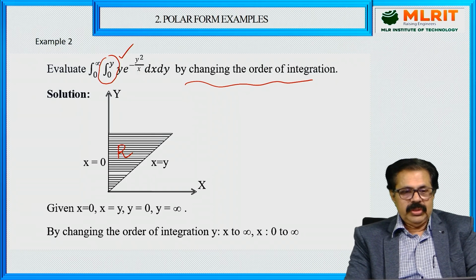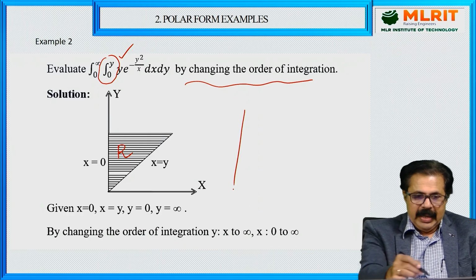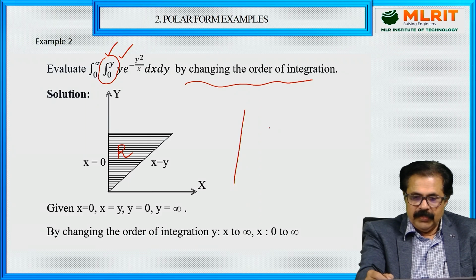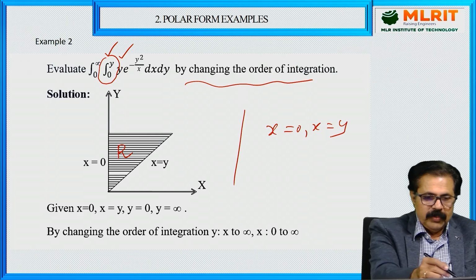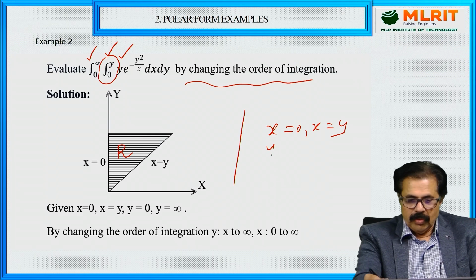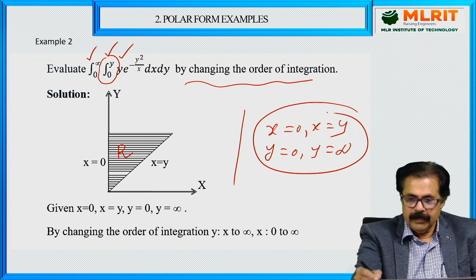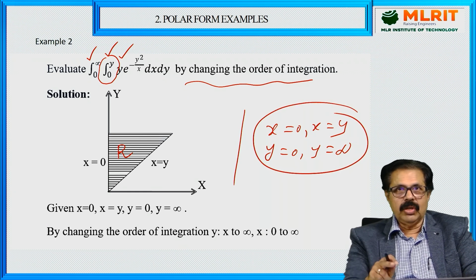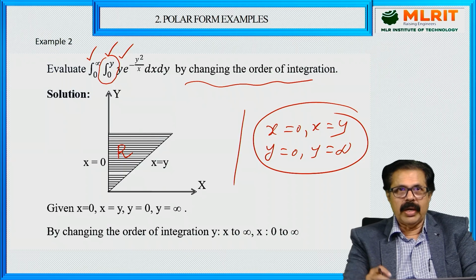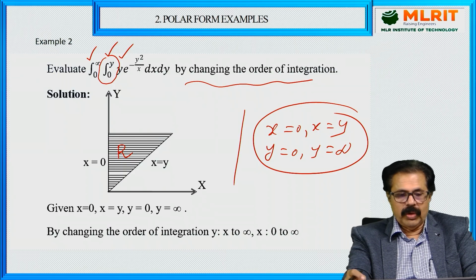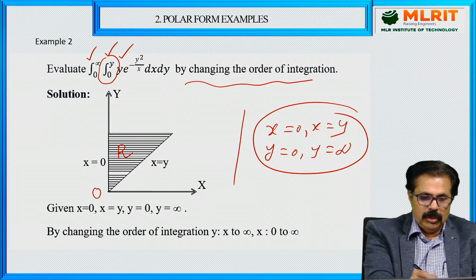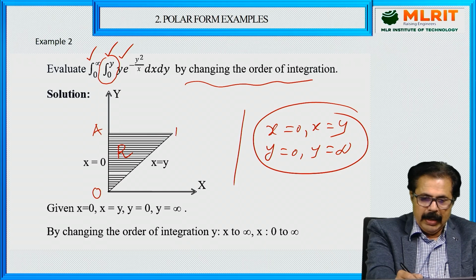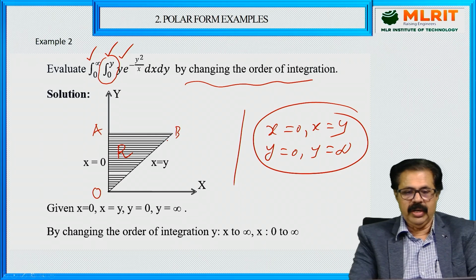So now if you see carefully, from the first one, x equal to 0, x equal to y. From the outer ones, y equal to 0, y equal to infinity. So these are the 4 limits you get from the double integral. X equal to 0, x equal to y. Y equal to 0, y equal to infinity. Then this is O, A, B. That is the region of integration.